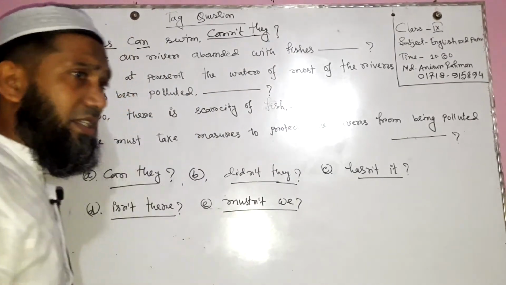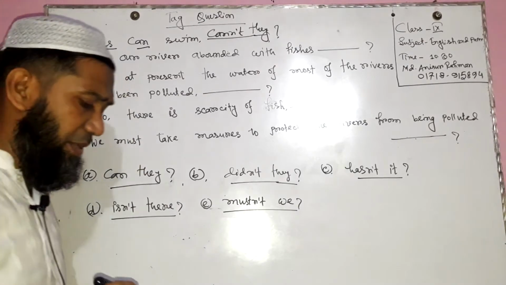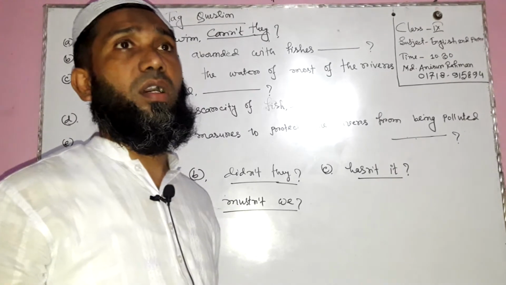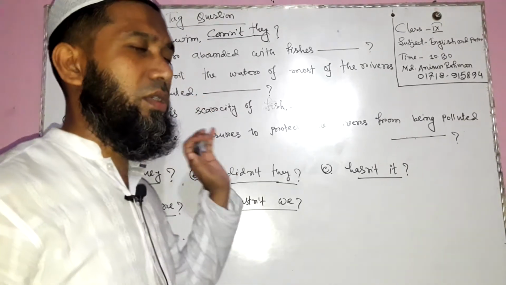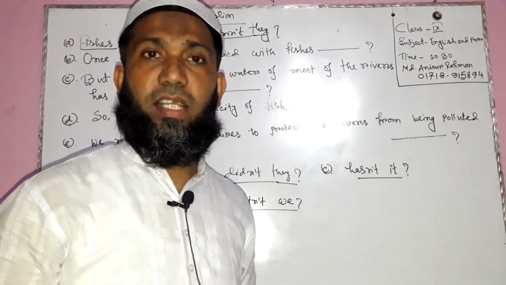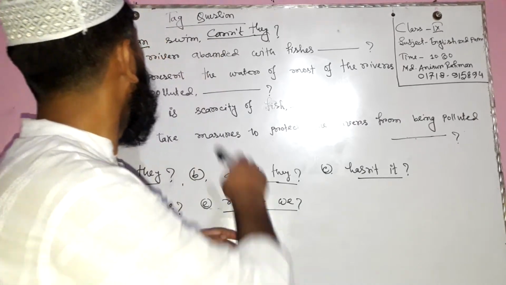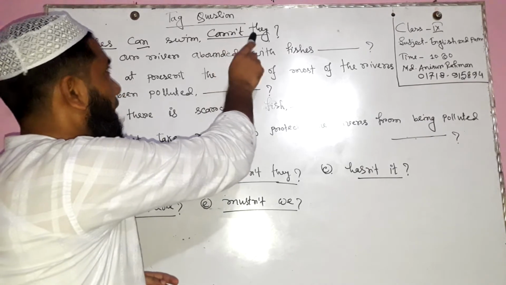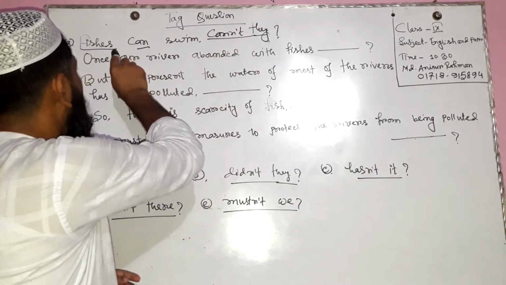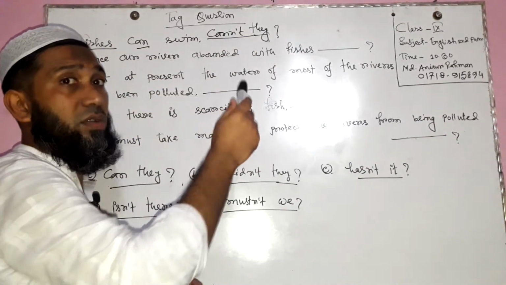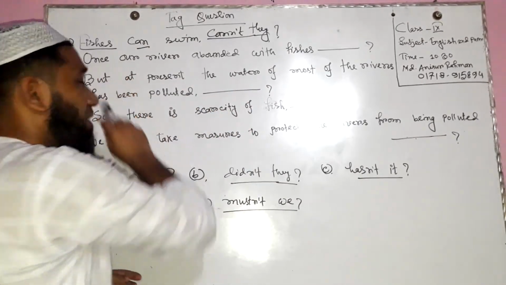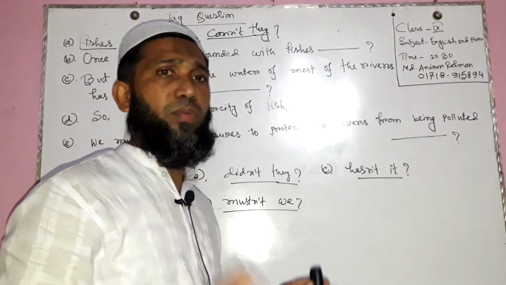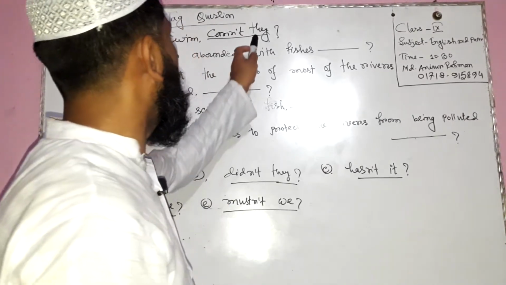Can is the operator, and as this sentence is affirmative, we have to use the negative form in forming the tag question. So on the basis of the operator can, we add the negative, and we use the pronoun form. As the noun is fishes, a lower class of animals in plural form, in this case we can use they.